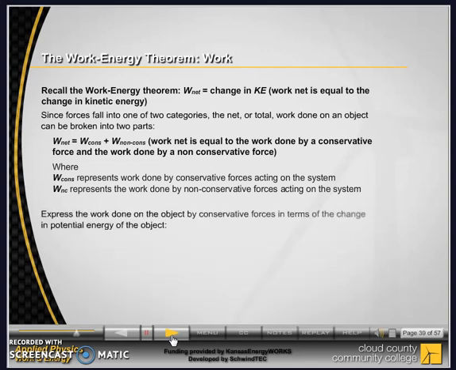However, we can express the work done on the object by conservative forces in terms of the change in potential energy of the object. Work done by a conservative force equals minus the change in potential energy.